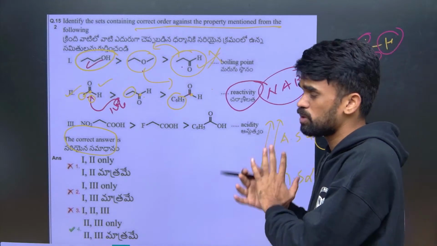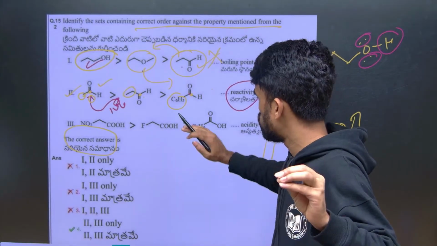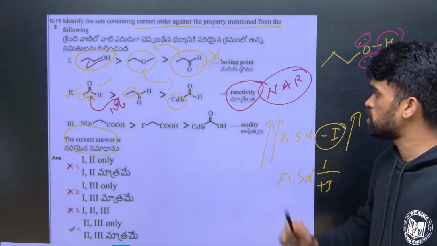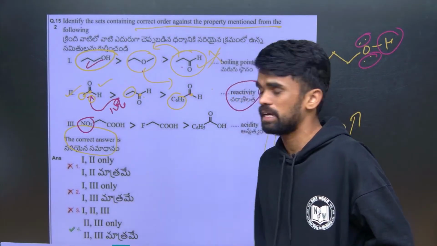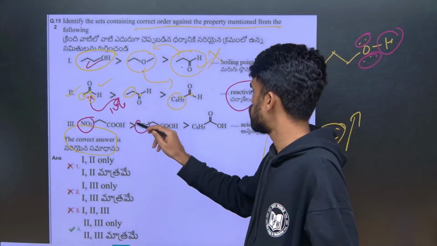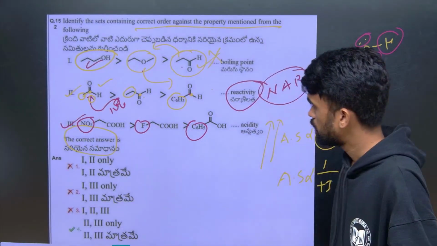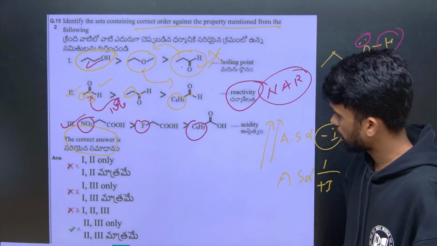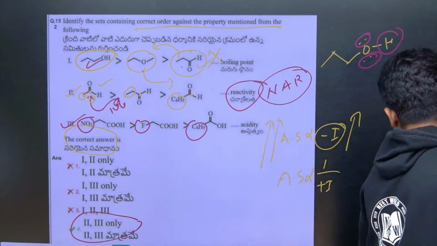So these are the GOC part questions. Whatever exam you are writing, you will have some questions related to GOC applications. So this order is correct because the minus I effect or electron withdrawing nature of the nitro group is more than the fluoro, and this is the phenyl ring. So the option is correct. So 2, 3 are correct, the fourth option has 2, 3. Next.